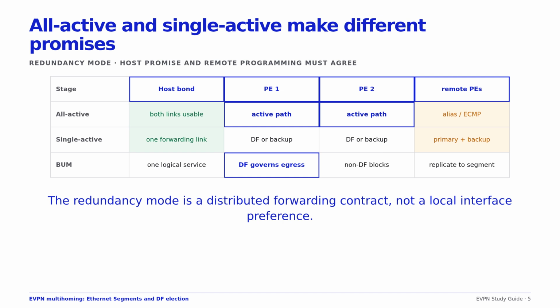Remote alternatives remain backup paths. These are service semantics, not cosmetic configuration. A peer mismatch can create duplicates or black holes. Confirm the mode in the Type 1 ESI label community and in local forwarding state, and verify that the chosen implementation actually supports the requested mode.